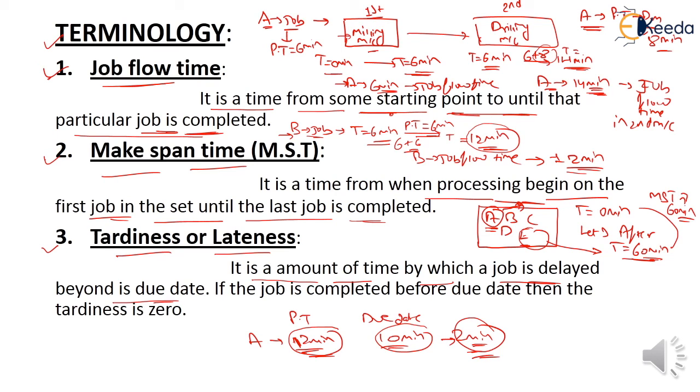Okay students, what is tardiness or lateness? It is the amount of time by which a job is delayed beyond the due date. If the job is completed before the due date, then the tardiness is 0. For example, here the processing time is 13 minutes and the due date is 15 minutes. So the job is completed before the due date, so the tardiness is 0. Clear to all? Tardiness is nothing but the amount of time by which the job is delayed beyond the due date. Let's move to the next slide.